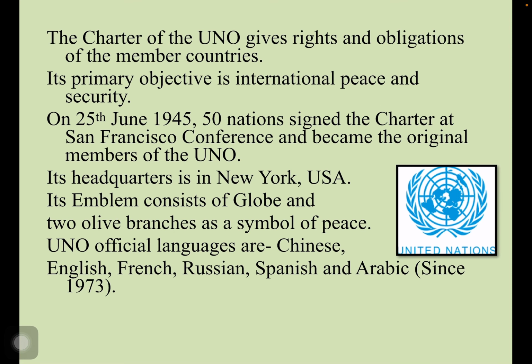The Charter of UNO gives rights and obligations of member countries. The primary objective is international peace and security. On 25th June 1945, 50 nations signed the Charter at the San Francisco Conference and became the first foundation members, or original members, of UNO. Its headquarters is in New York, USA, and the emblem consists of a globe and 2 olive branches as a symbol of peace. UNO official languages are Chinese, English, French, Russian, Spanish and Arabic since 1973.